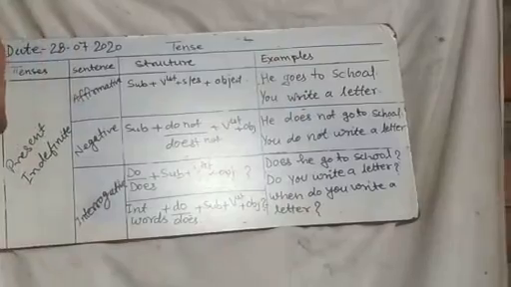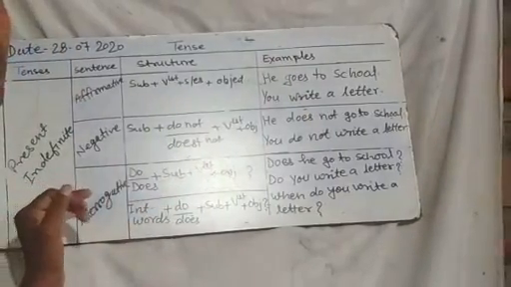First of all, we study the present indefinite tense.